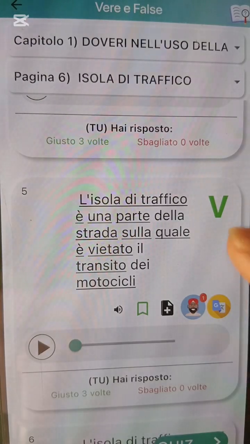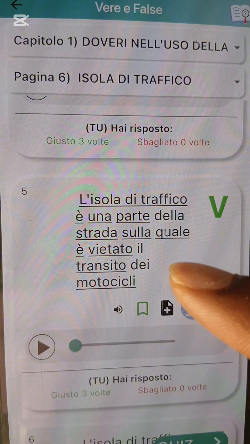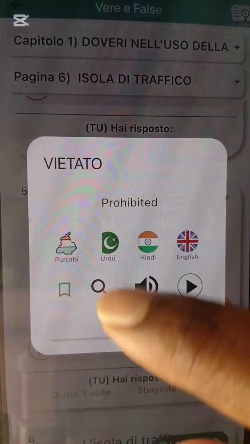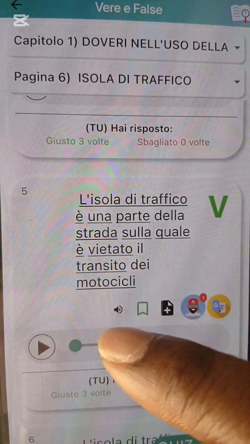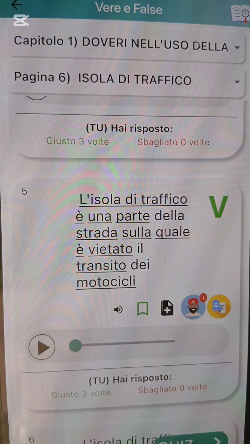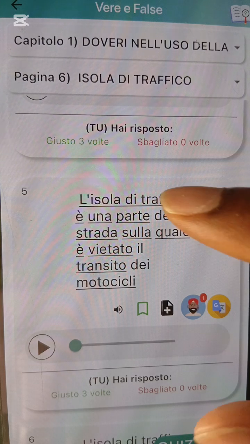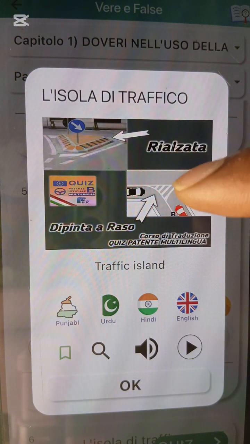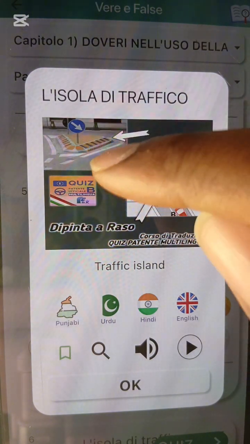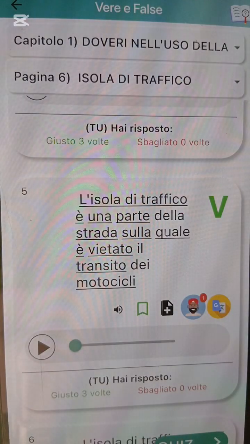Number 5 says isola di traffico is a part of the road where it is forbidden, vietato, forbidden or prohibited, for the transit of what? Motorcycle. When they say it is forbidden for the transit of motorcycle, it doesn't mean motorcycles cannot pass that road. All they are telling us is that they should not drive on top of this white zebra line, or this one here, they should not march on top. That is the isola di traffico, the traffic island, where it is forbidden for the transit of what? Vehicles. And motorcycle is still part of what? Vehicles.